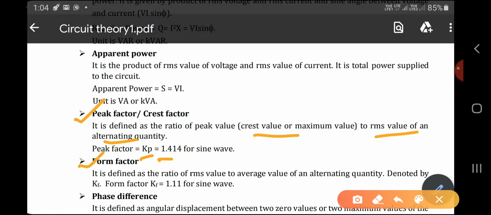Next is form factor. The form factor is defined as the ratio of RMS value to the average value. It can be denoted by Kf. For sinusoidal, the value is 1.11.